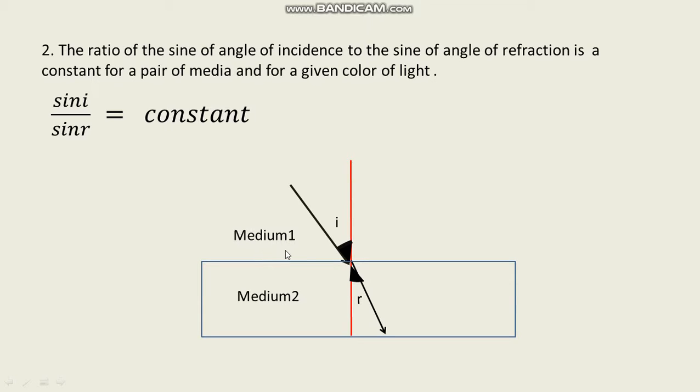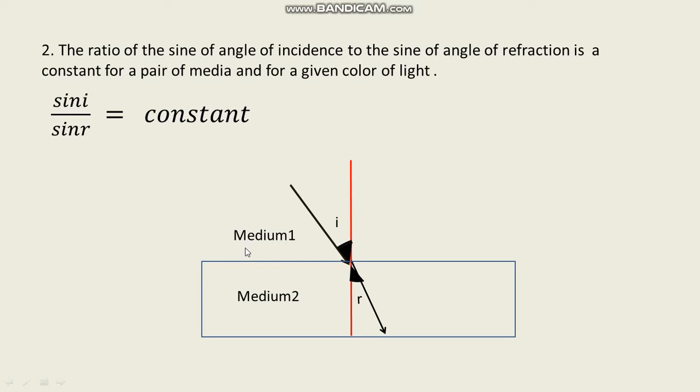Here I am taking air and this is water. Air and water in a given pair of media, if the angle of incidence changes, the angle of refraction also changes. For a given color, sin i by sin r, we are getting here constant.